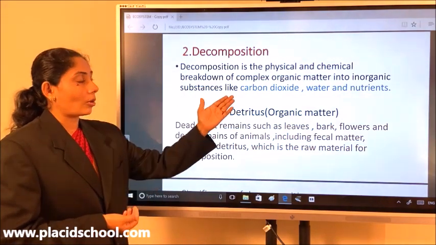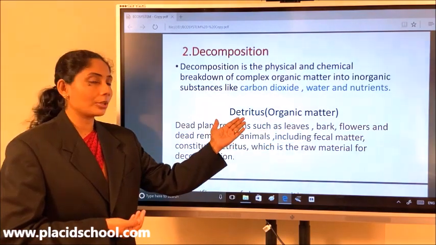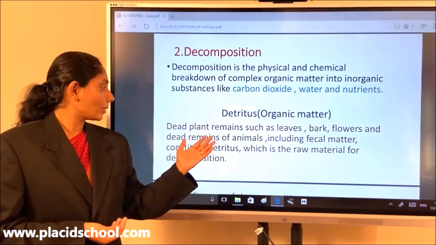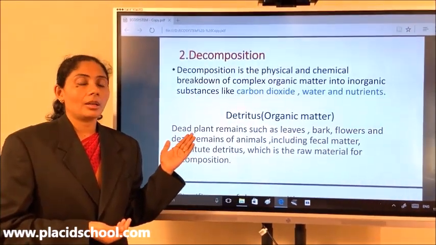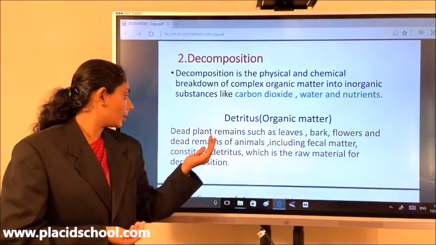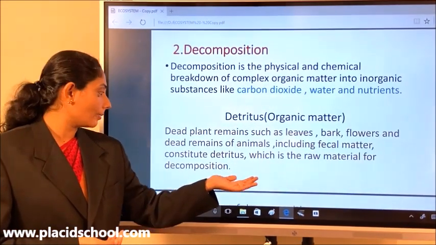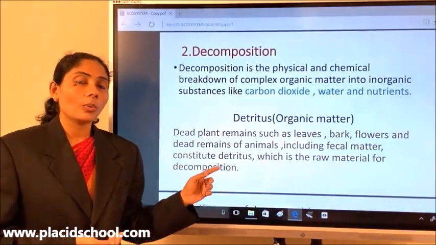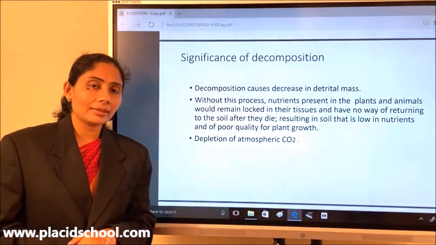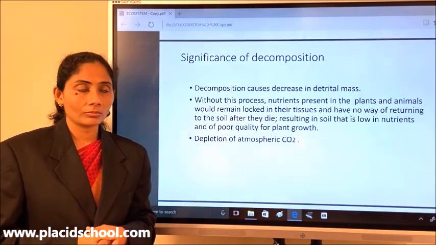Now, what is this organic matter also referred to as? This organic matter is also referred to as detritus. What is this organic matter or detritus? Any dead plant parts, dead plant remains like leaves, barks, flowers, or dead animals or the remains of animals, including their fecal matter, they all constitute the detritus, which is the raw material for decomposition. Now, why is this process so important to the ecosystem?